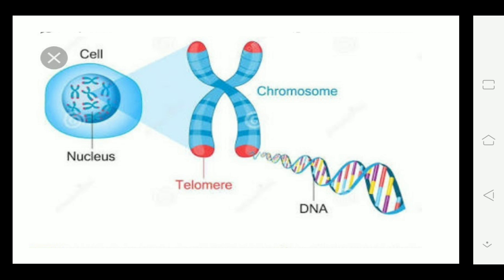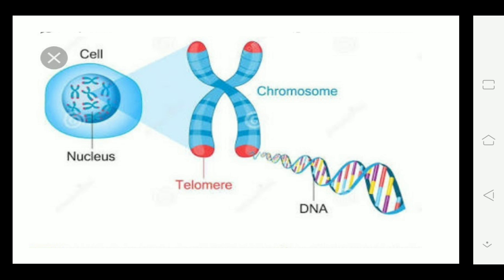Okay, now some parts are given. Last year you have studied some parts of the chromosomes: the Q arm, the P arm, the telomere, and the centromere, the center part. And what do these chromosomes consist of? These chromosomes consist of DNA.